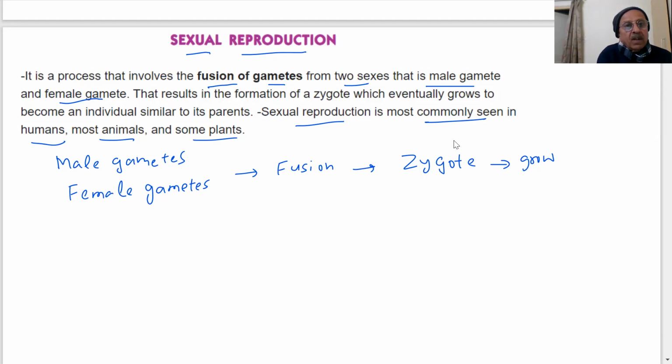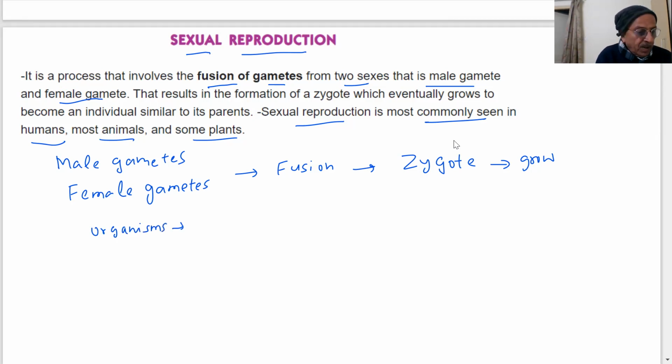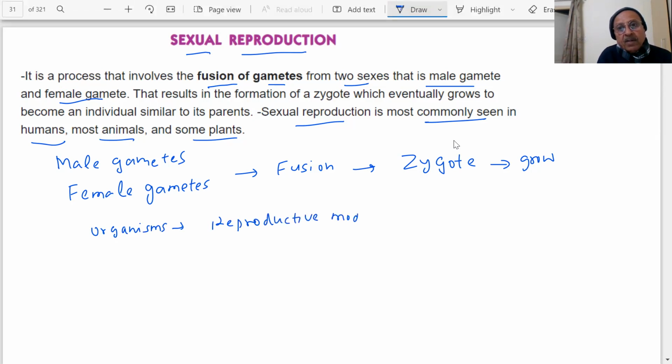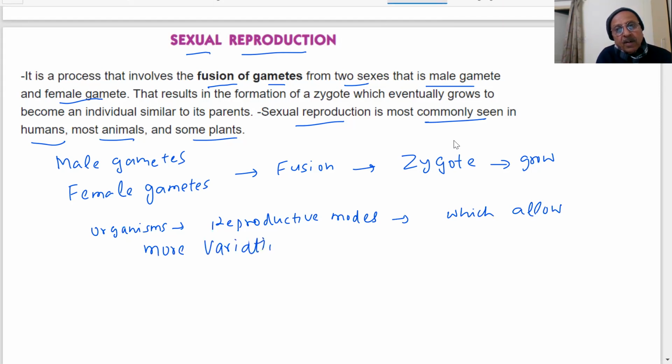be generated. So what is important is that the organisms, students, should use reproductive modes which allow more variations to be generated.